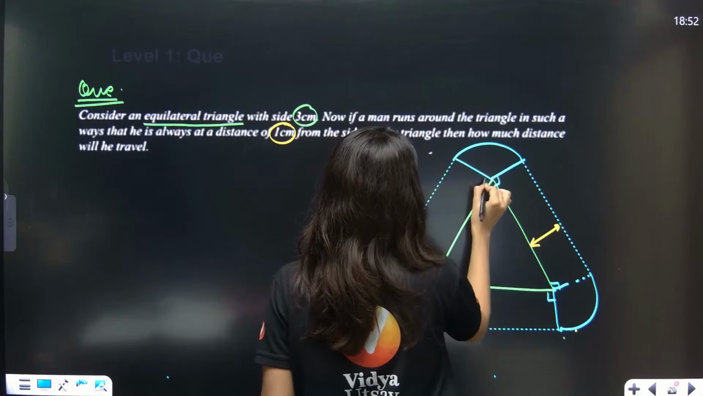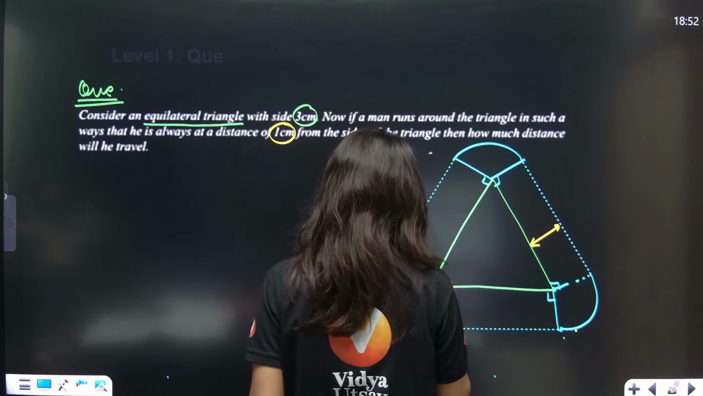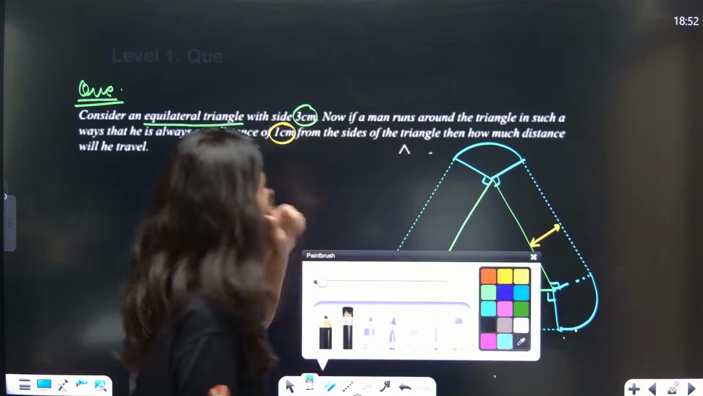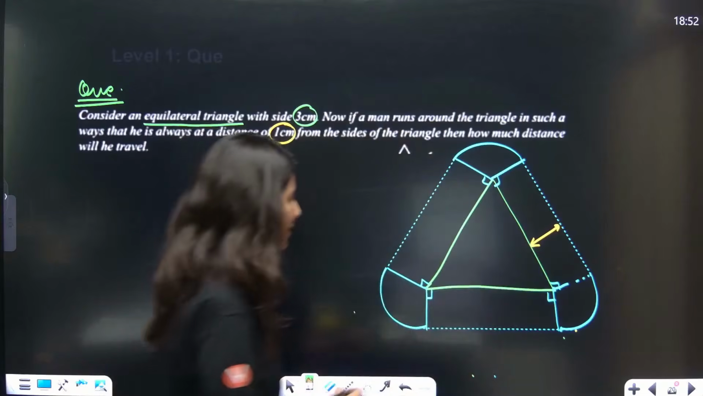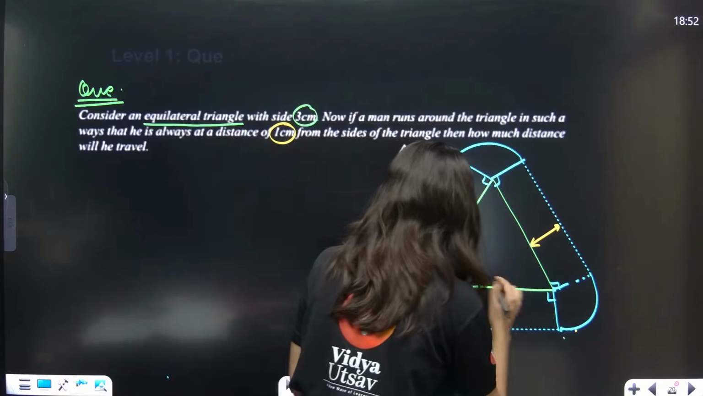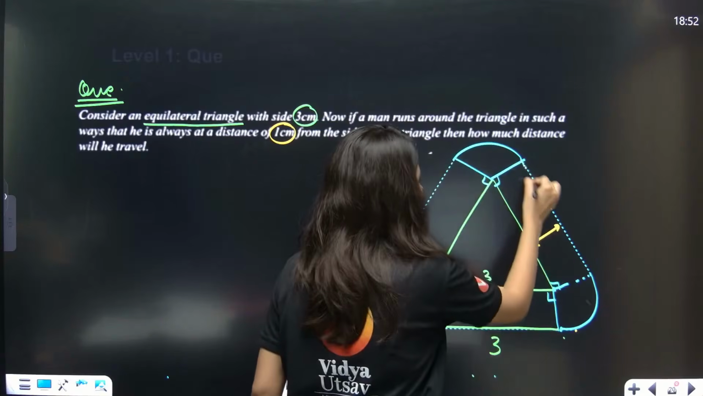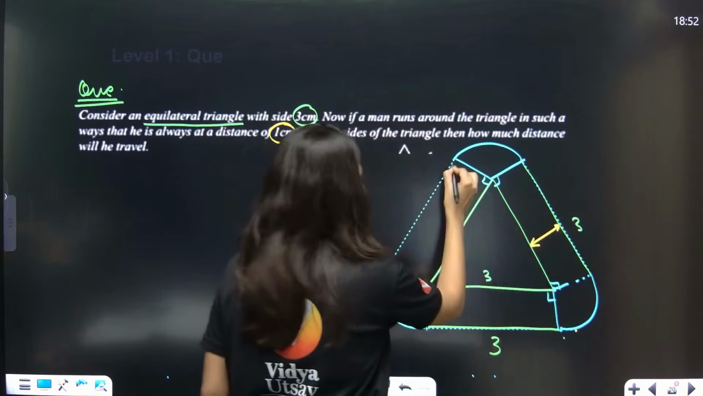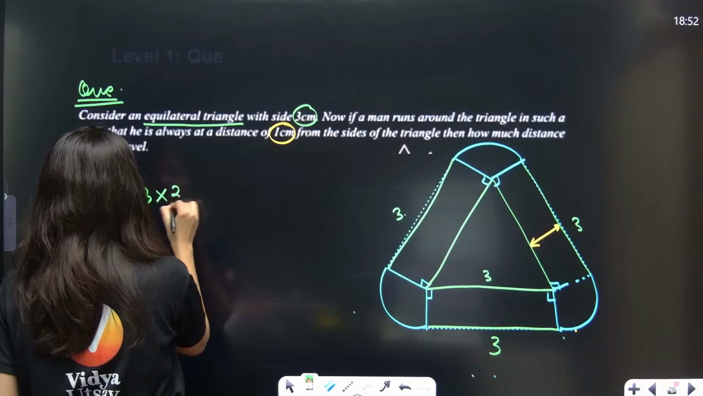So this is also a right angle, and this is also a right angle. Now, how much distance will he travel? We need to tell how much distance he will travel. First of all, this is 3 centimeter, this will also be 3, this will also be 3, this will also be 3. Okay, so 3 multiply 3 plus